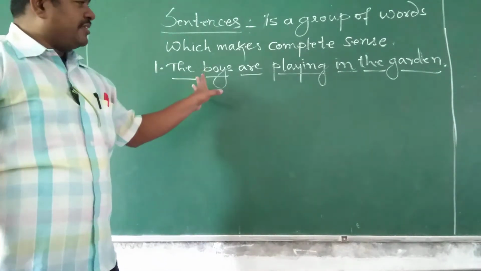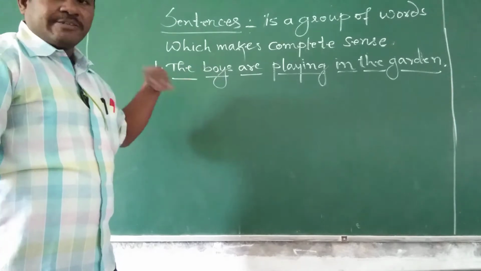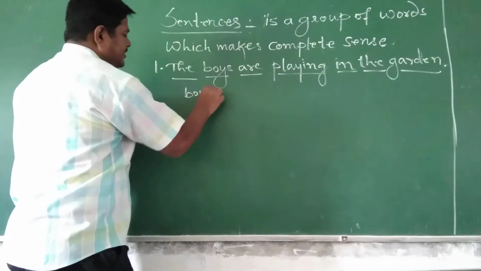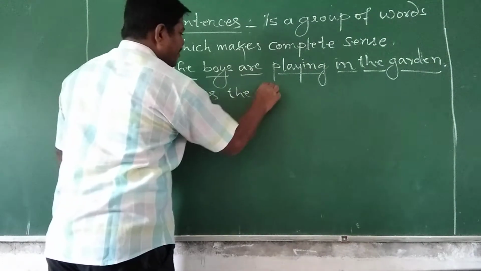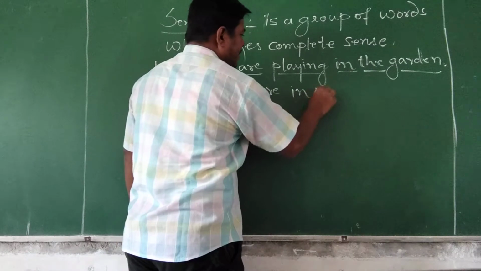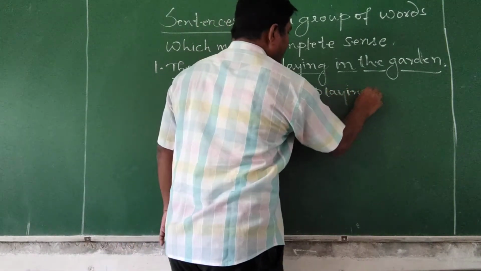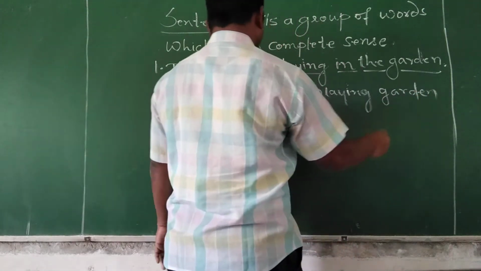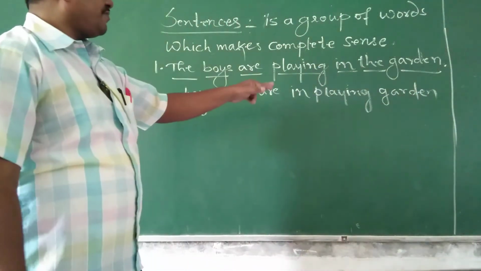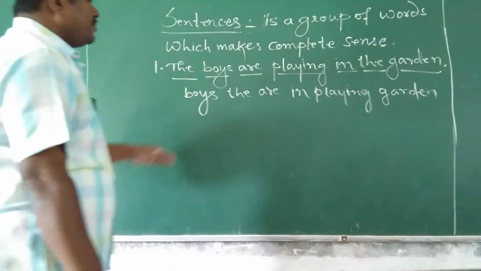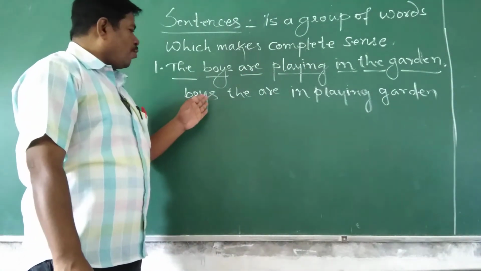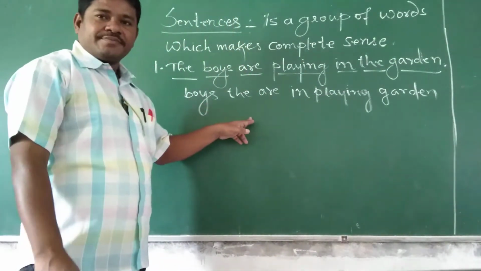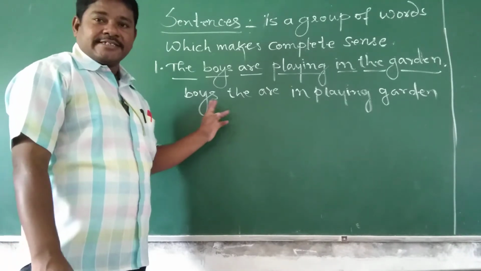Right? At the same time, I will take these same words and jumble them. Let's see. Boys, are in playing the garden. Okay? Understood? So, will you get it now? Read these words: boys are in playing the garden. Okay, does it look good? Does it make sense? Does it give complete meaning?